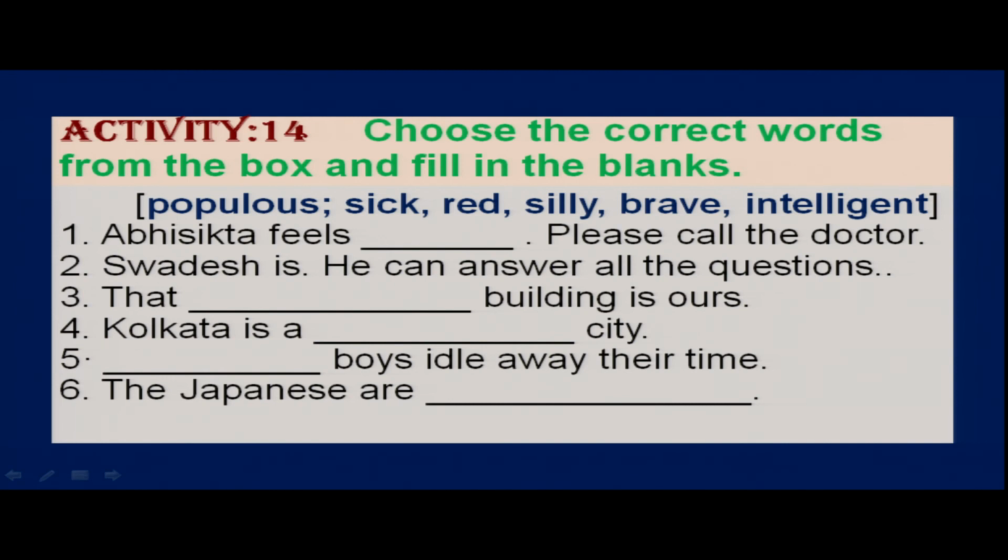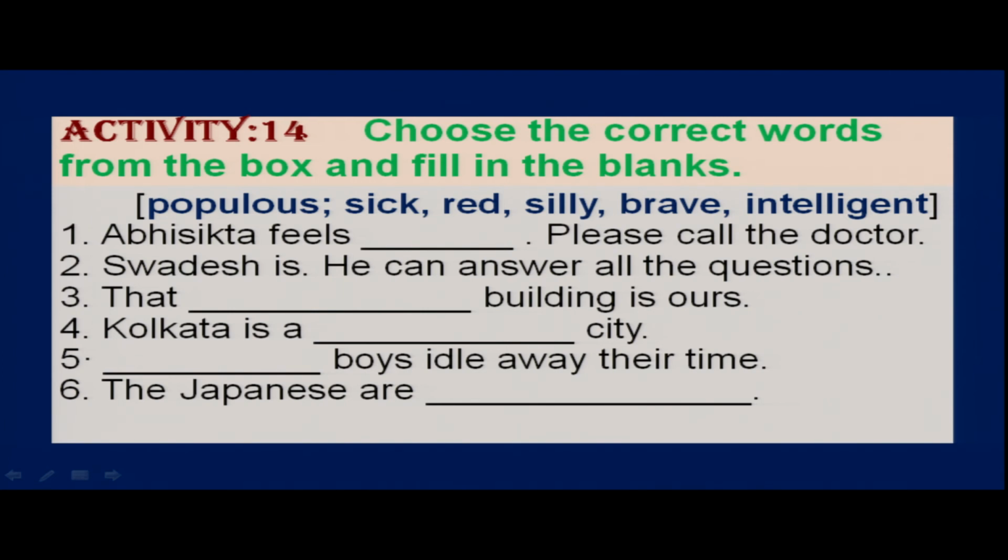So Abhisikta feels sick. Please call the doctor, right? Swadesh is intelligent and he can answer all the questions.